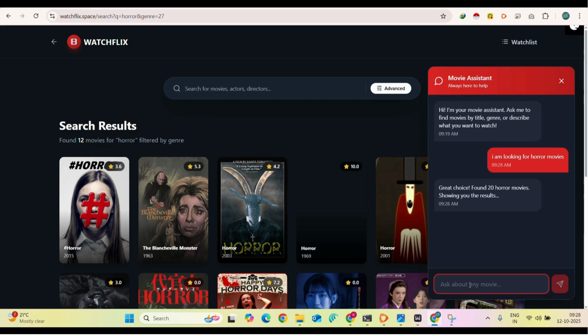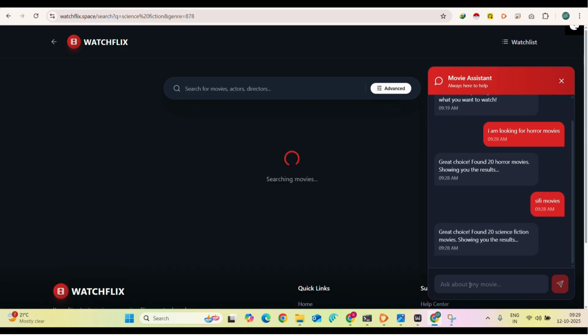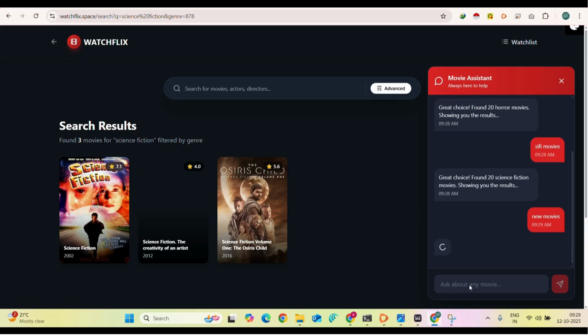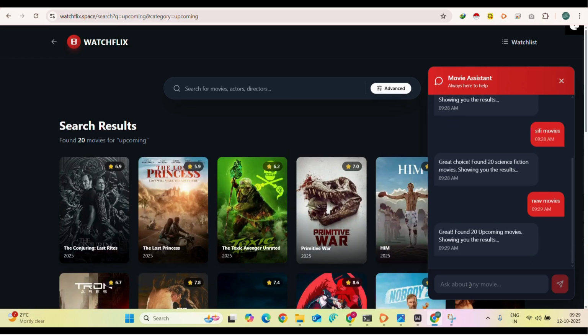If you want any type of movie, you say, like, science fiction movie. Even though I didn't type a complete sentence, it understands I'm looking for science fiction movies. See here the science fiction movies. And if you ask for new movies, it goes and searches for the new movies available, and it shows the new movies.